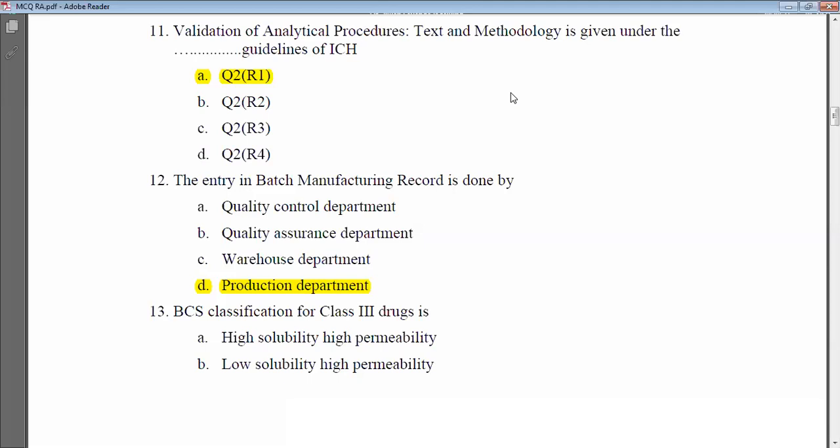So validation of analytical procedure, that is the text and methodology, is given under the Q2R1 guidelines of the ICH, International Conference on Harmonization. Q2R2, Q2R3, Q2R4 are wrong answers, and the correct answer is Q2R1.